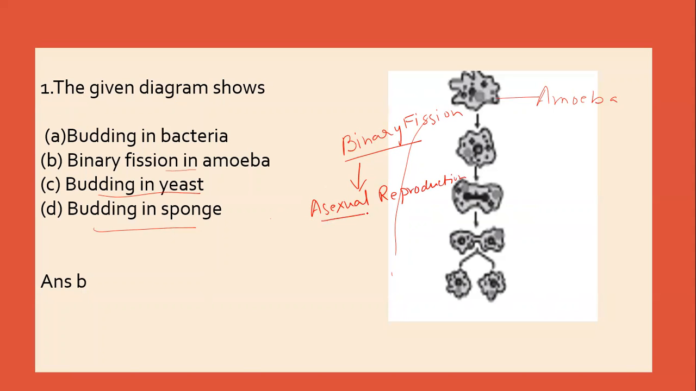Now we know that asexual reproduction is a type of reproduction in which a new offspring is formed without the fusion of gametes. So in asexual reproduction, the gametes are not required, that is female and male gametes are not required, and a new individual is formed. So this diagram is showing the binary fission in amoeba. We can see that this amoeba is dividing and the nucleus is also dividing, and further it gives rise to two daughter cells. So this figure represents the binary fission in amoeba.